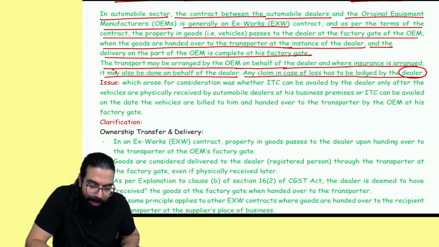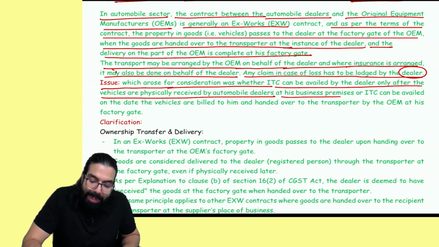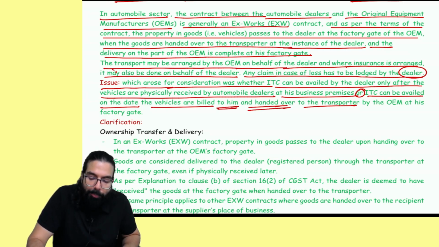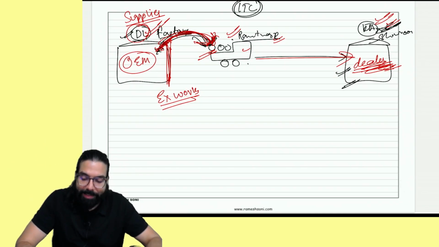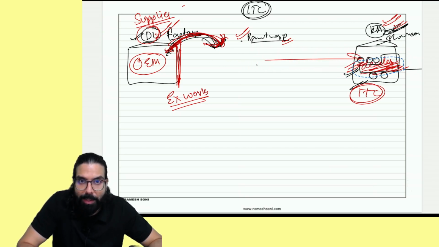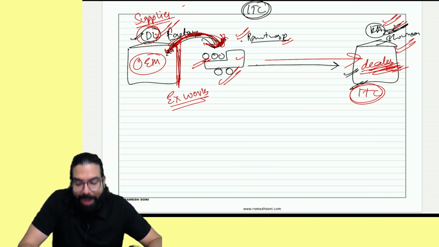So the question, the issue which arose for consideration, is whether ITC can be availed by the dealer only after the vehicles are physically received at the business premises, or ITC can be availed on the date the vehicles are billed to him and handed over to the transporter by the OEM at his factory gate. So my question is, can this guy take the ITC when the goods actually reach here, when the goods are received in the factory, or when the goods are handed over to the transporter only?